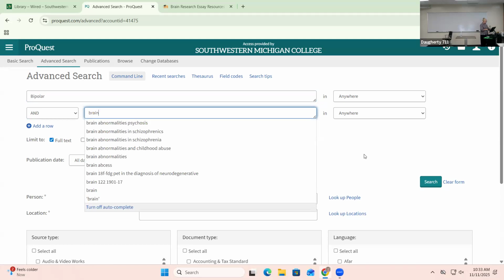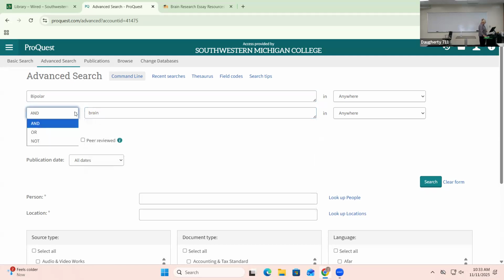Let's start there. So the Boolean operator is over here, and the Boolean operators are and, or, not. And means both of those terms are going to occur within your search right away, okay? The or means it's either going to find one or the other, okay? And then not means it will be bipolar, but not the brain. In other words, some other information about bipolar. I think for our purposes, we want both of those.